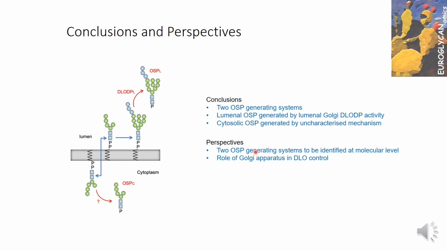So the perspectives are that there are two OSP generating systems to be identified at the molecular level, and there is a possibility that the Golgi apparatus may have a role to play in DLO regulation.